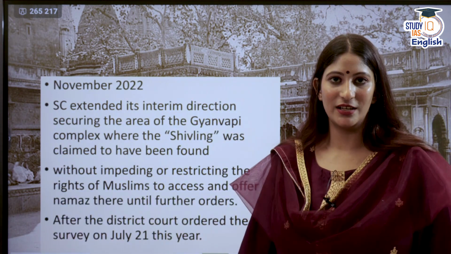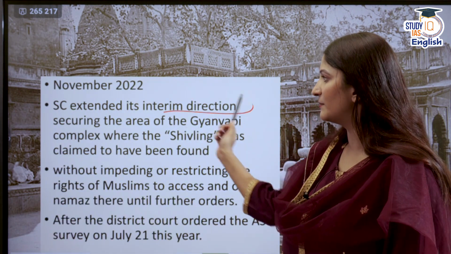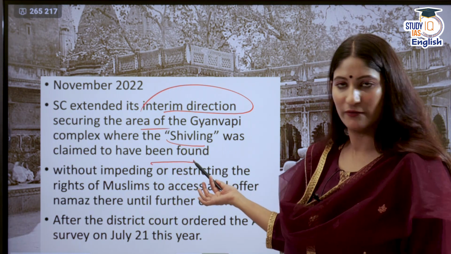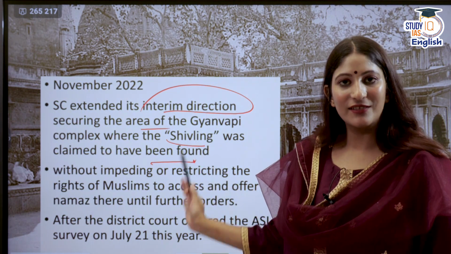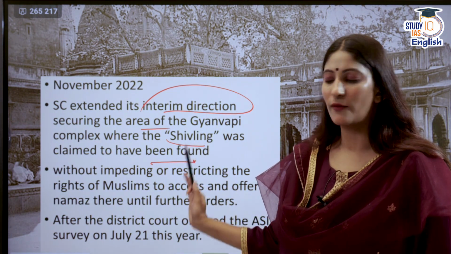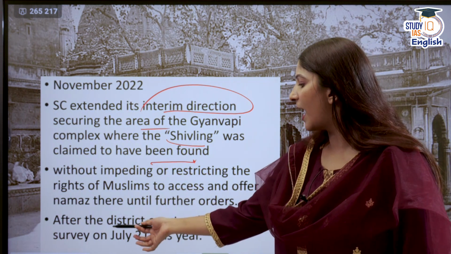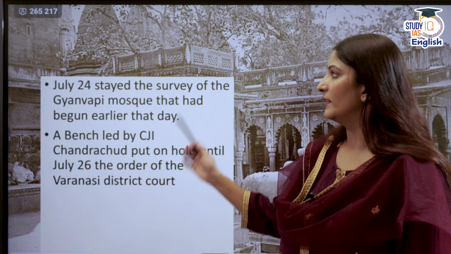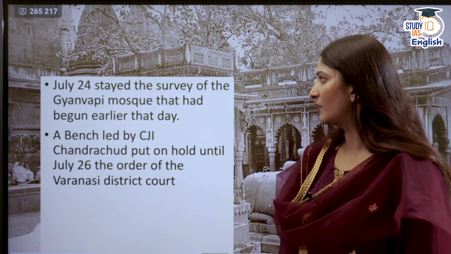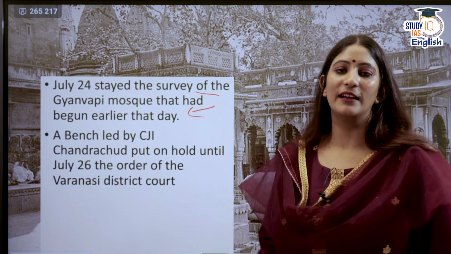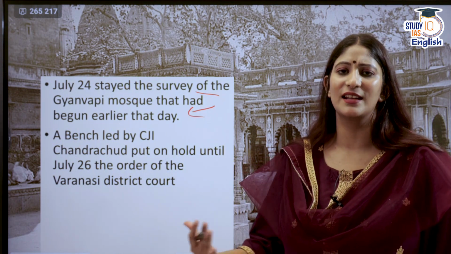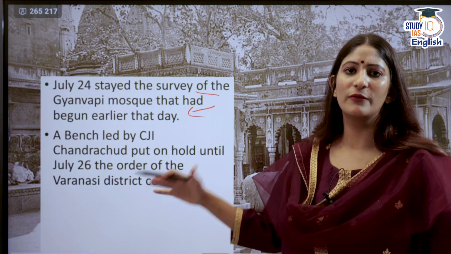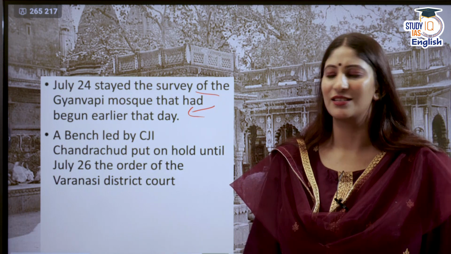Then, in November 2022, the Supreme Court extended its interim direction, securing the area of the Gyanvapi complex where the shivling was claimed to have been found, without impeding or restricting the right to worship of the minorities or the Muslims, after the district court ordered the ASI survey on July 21st this year. Then, on July 24, there was a stay on the survey earlier that day, and a bench led by the Chief Justice of India said that before the stay expires, please go back to the Allahabad High Court for challenging the district judge's decision.